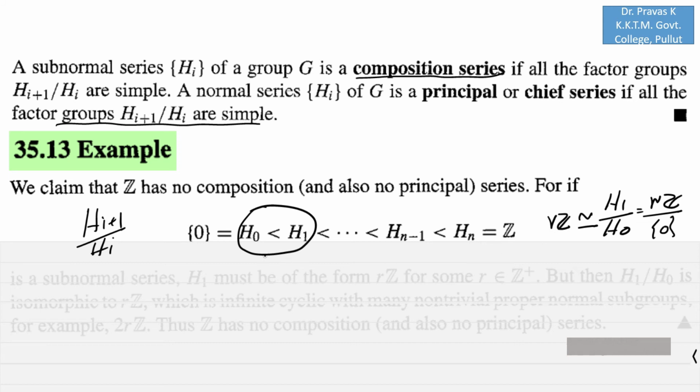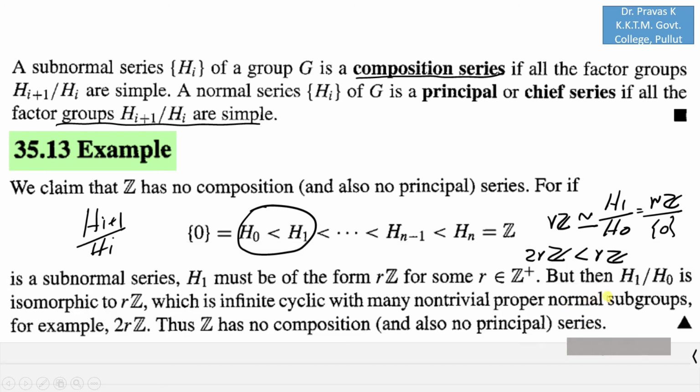So here, in order to show that this is not a composition series, it is enough to show that this H1 over H0 is not simple. It is clear that r is in Z. If you take any multiple of r, say let m be a multiple of r, or let us take 2r, you can see that 2rZ is a normal subgroup of rZ, and hence rZ is not a simple group.